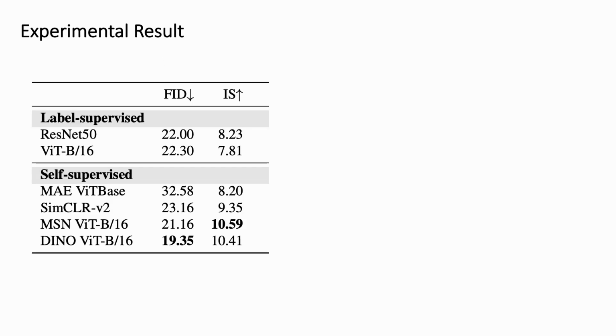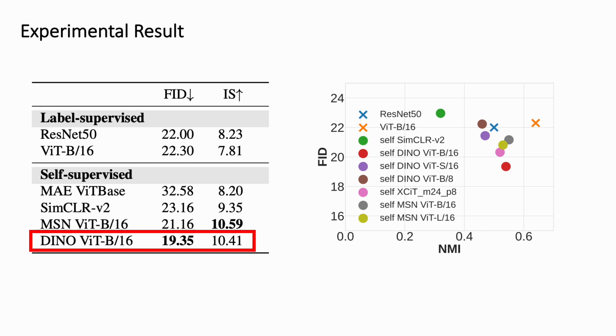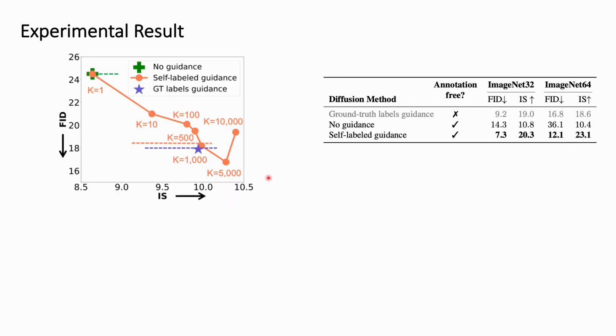So here we first display which kind of backbone is suitable for extracting those self-guidance signals. And we find that DINO achieves a better trade-off between FID and the inception score. And we're also trying to find an indicator which is potentially helpful for picking out the most suitable backbones in those tasks. We found that NMI is a proper metric to help us pick out suitable backbones.